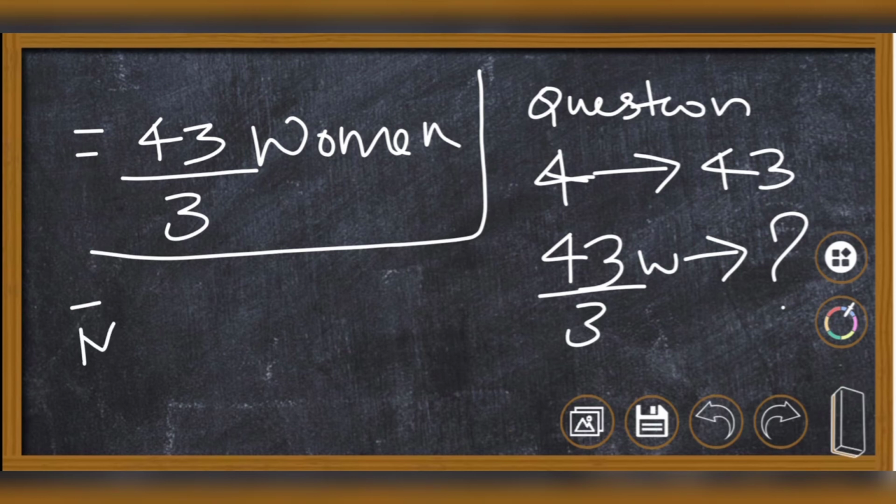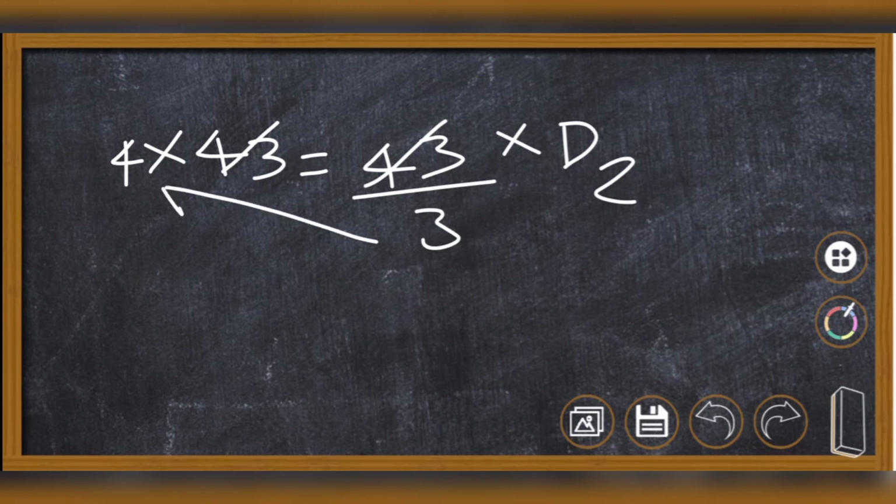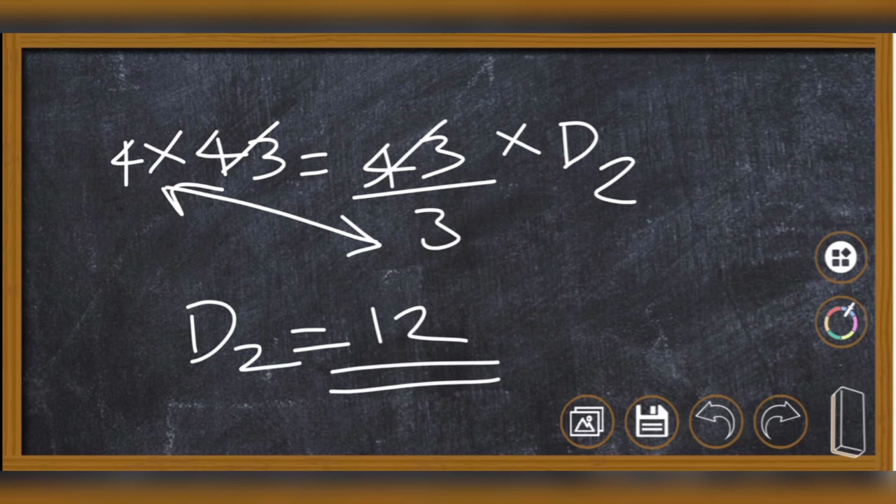M1 D1 is equal to M2 D2, which is discussed in the first part. So we know what is M1. M1 is 4. What is D1? It is 43. What is M2? 43 by 3. And D2 we have to find out. So D2 is equal to 43 and 43 get cancelled. 3 into 4 is 12. So D2 is equal to 12. And we got the answer.